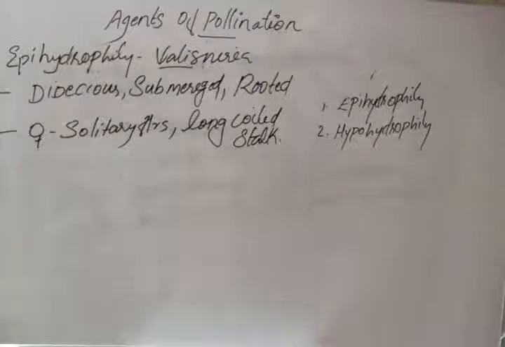So Vallisneria spiralis is a dioecious, submerged and rooted hydrophyte. The female plant bears solitary flowers which rise to the surface of the water with the help of a long coiled stalk. The male plant produces male flowers which get detached and float on the surface of the water.